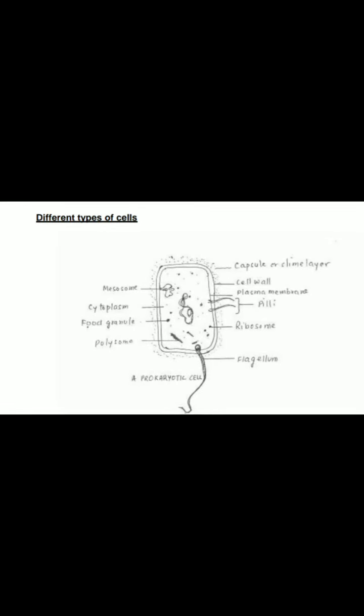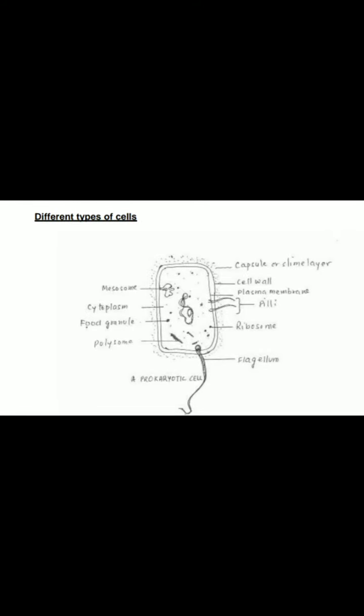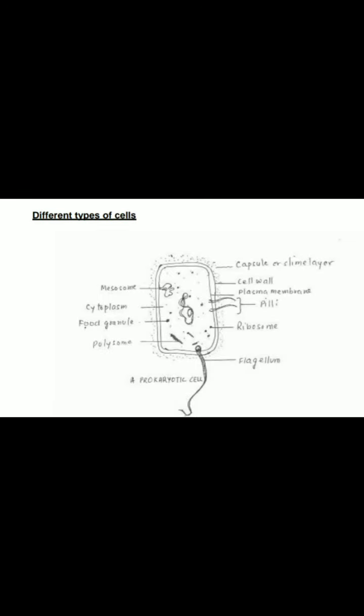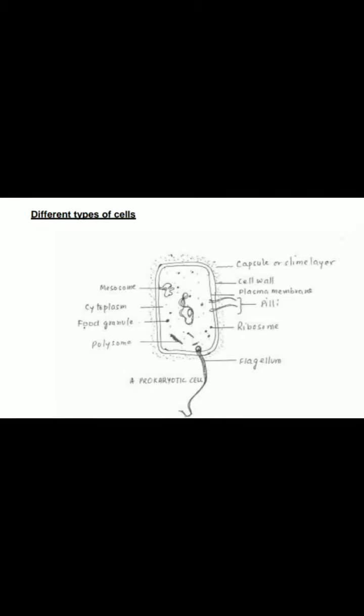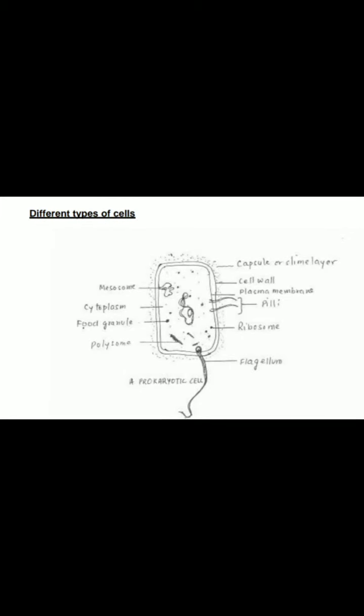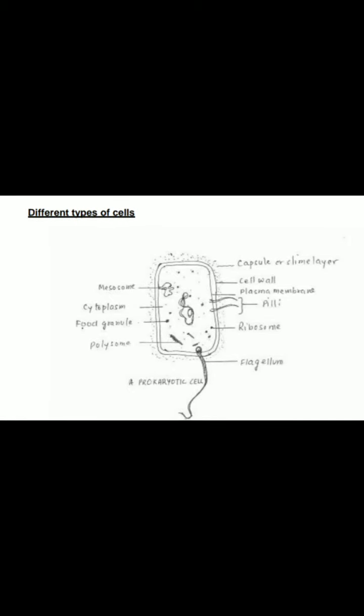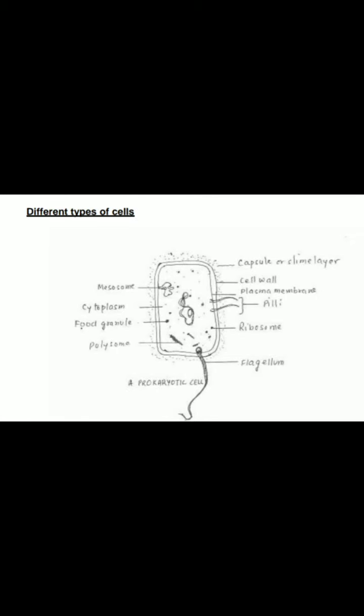Plasmids play an important role in the phenotypic characters of bacteria. One of these phenotypic characters is antibiotic resistance. Bacteria have shown resistance against antibiotics. This is a type of phenotypic character which is expressed by these plasmids. Plasmids also play a very important role in genetic engineering.